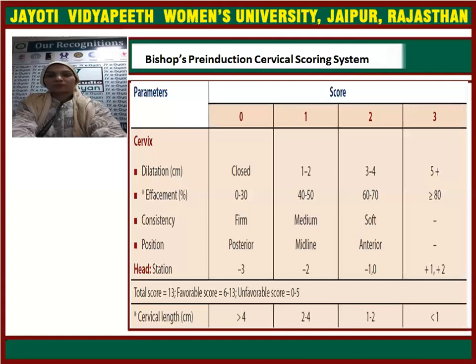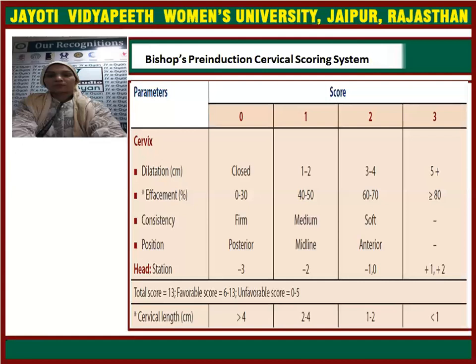Position of the cervix is important. If the position is posterior, as in a pregnant or non-pregnant uterus, the score is 0. If the position is midline, the score is 1. When it is anteriorly positioned, the score is 2, and the anterior position continues until complete dilatation.